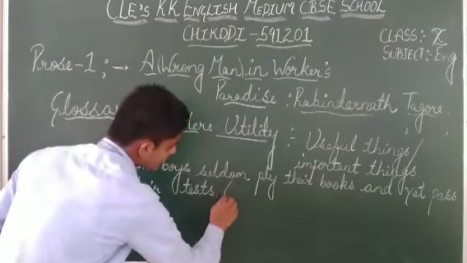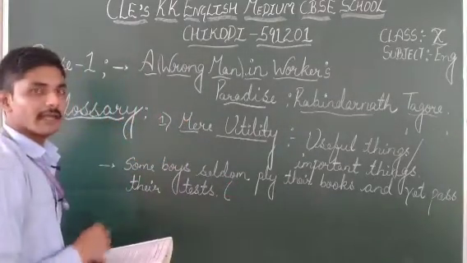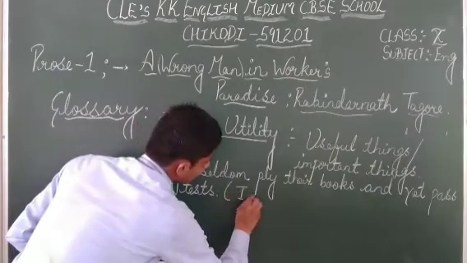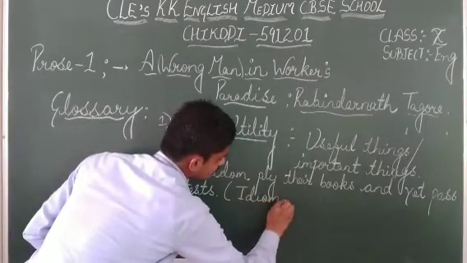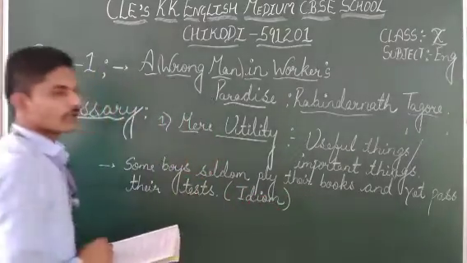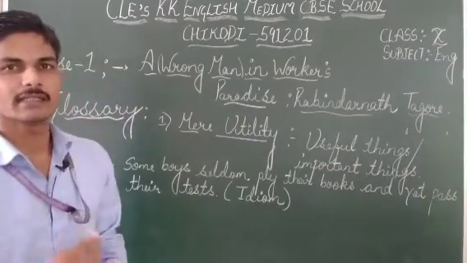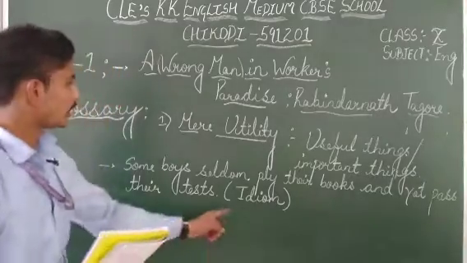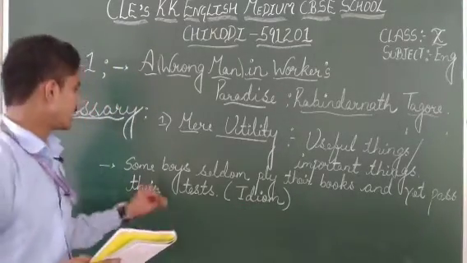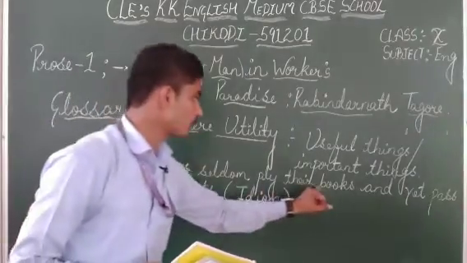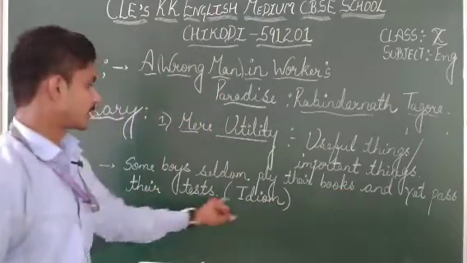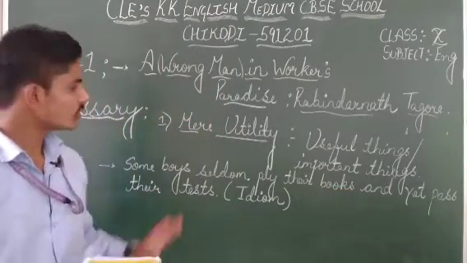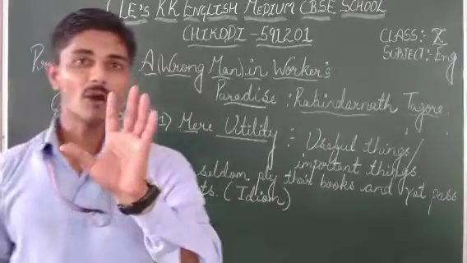So which sentence is this? Can we tell this sentence is an idiom? Okay, the phrase which is written in such difficult words, but the meaning is different, then we can call it an idiom. Let's say: some boys seldom apply their books and yet pass their test. It's called an idiom. So this sentence is based on some of you.